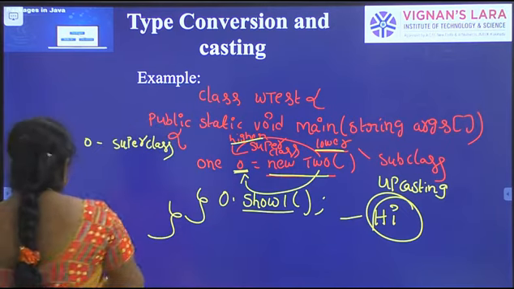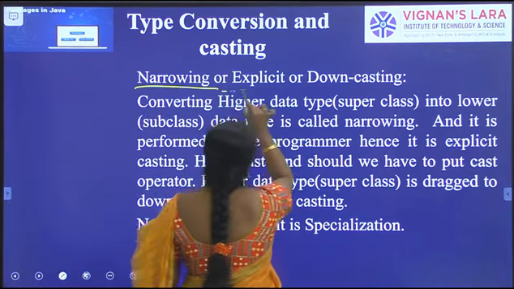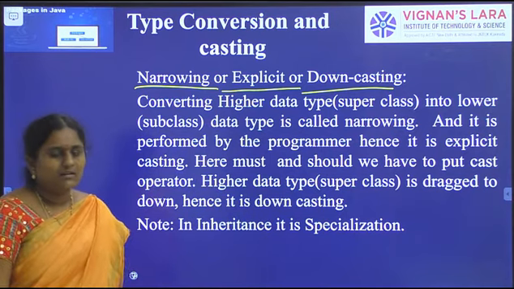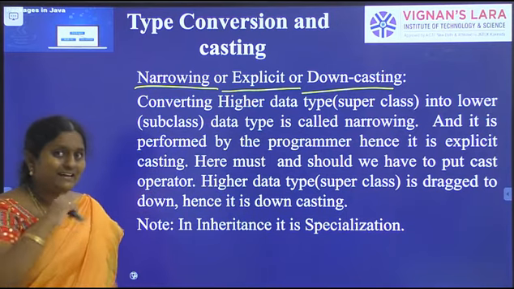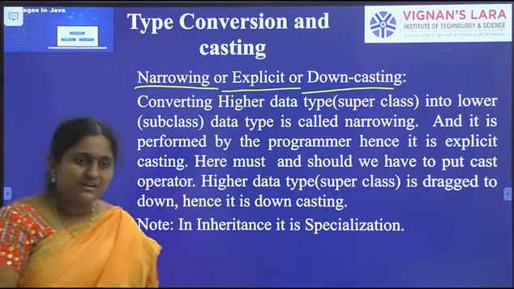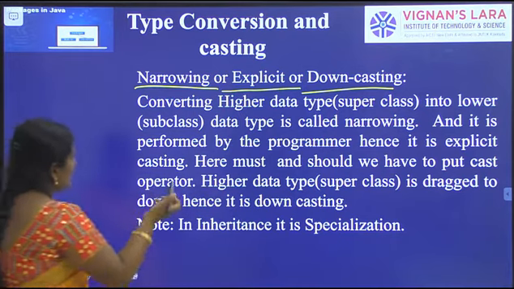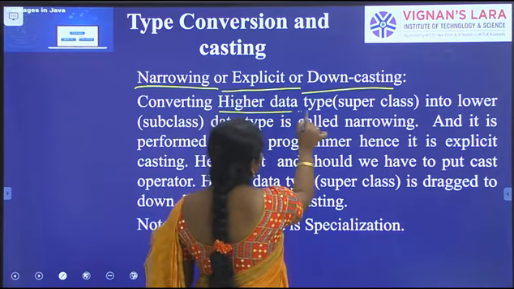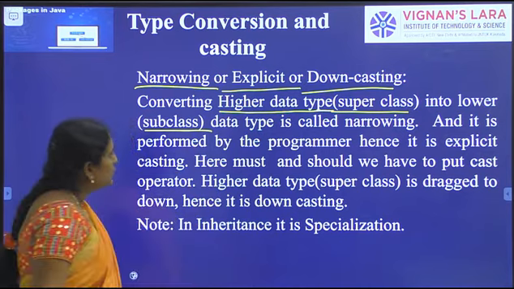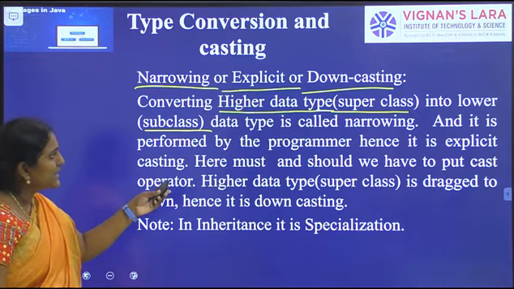Next, coming to the next one: narrowing typecasting, or explicit casting, or downcasting. Here we convert a higher data type, it is the opposite. In the previous one, we converted lower type to higher type. It is reverse. In our classes, higher data type means superclass, converted into lower, which means subclass. Higher to lower, so this is called narrowing.